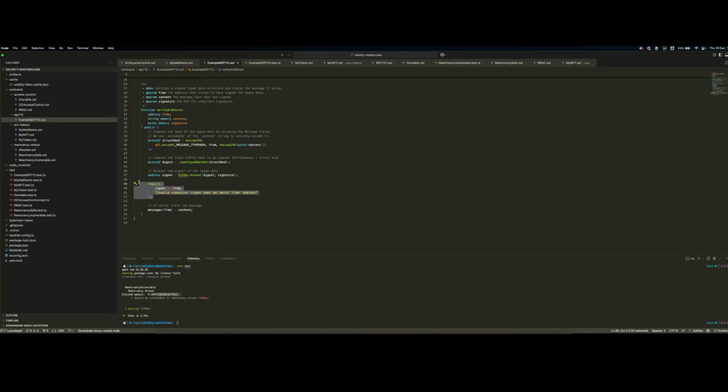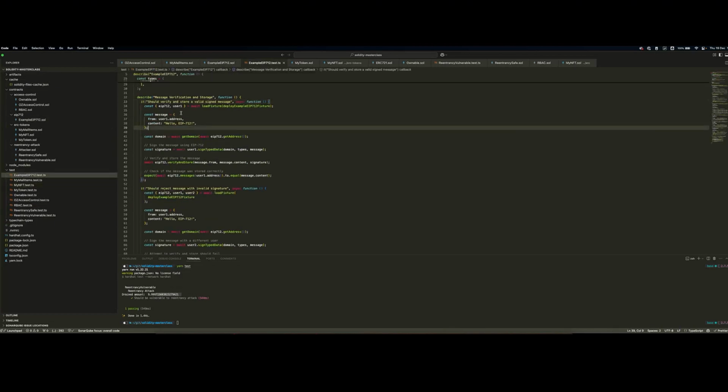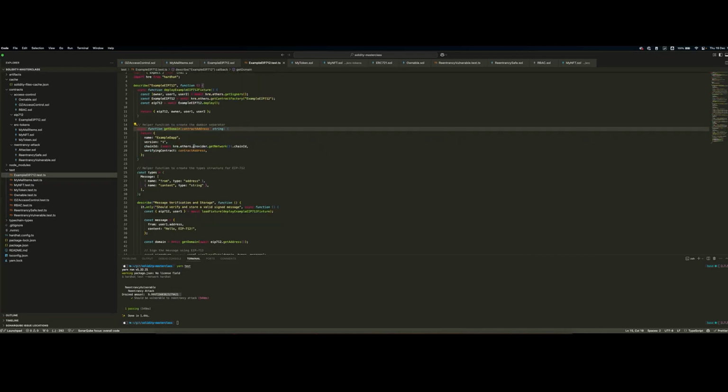And if this signature is valid, then we can perform the storage update. Quick example here is this one. As we can see here, the message we are signing is "hello EIP 712", and it's from this address here. So first of all, we're getting the domain. As we can see, the domain here is the one we saw in the EIP 712 struct hash, and we have a name, a version, and these are in fact identical.